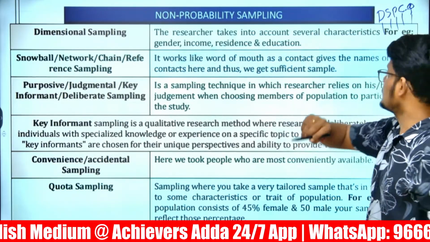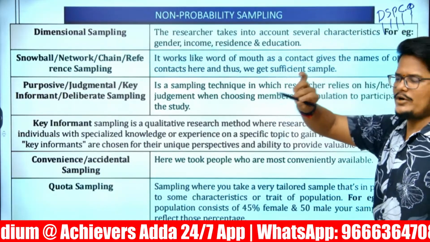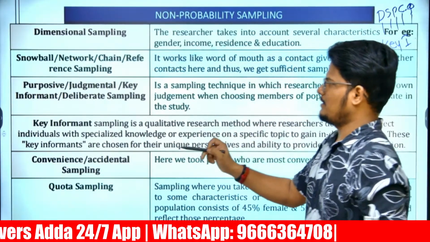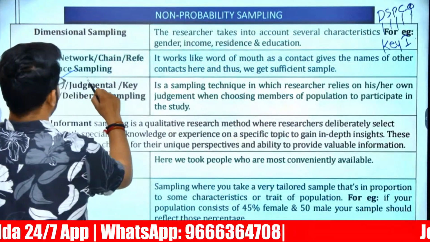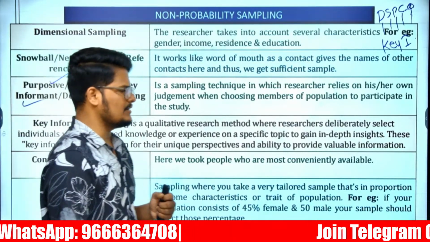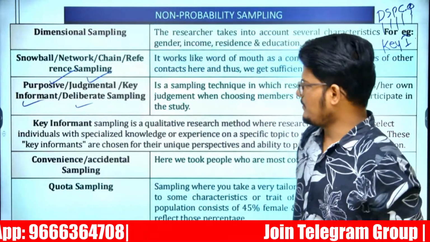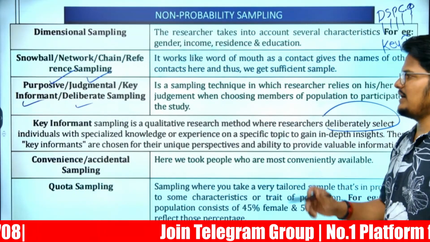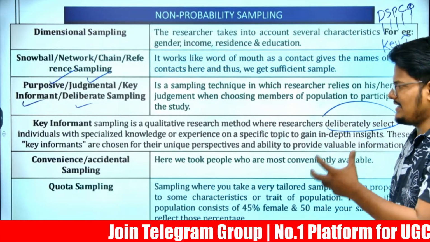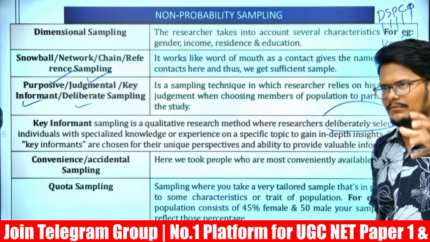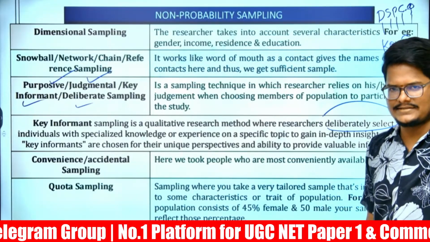One more, sir, not cluster, convenience. One more is there, key informant sampling. So the purposive sampling or the judgmental sampling or a key informant sampling, we also call it deliberate sampling. Key informant sampling is in the context of research, where researchers deliberately select the individuals with specialized knowledge. The researcher selects based on the key information that he has.